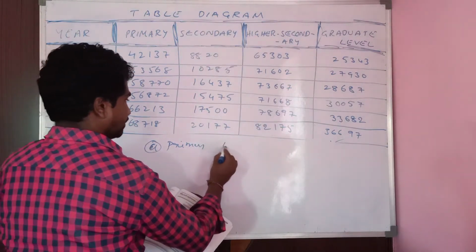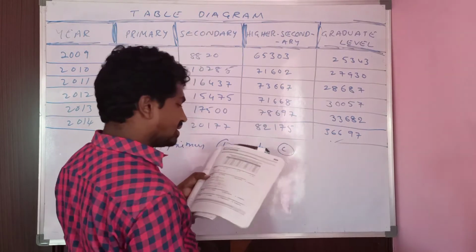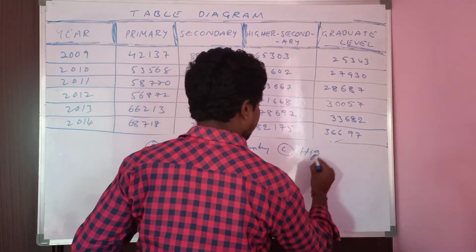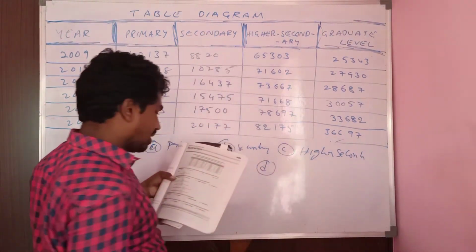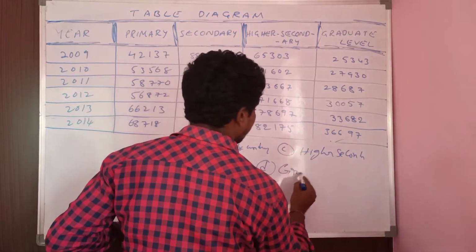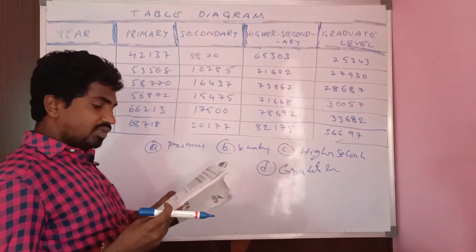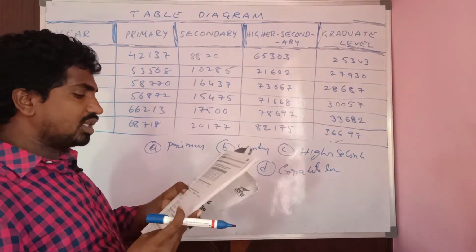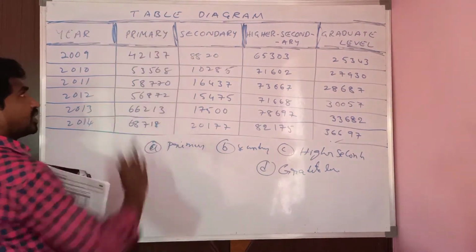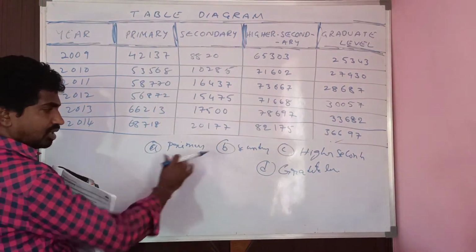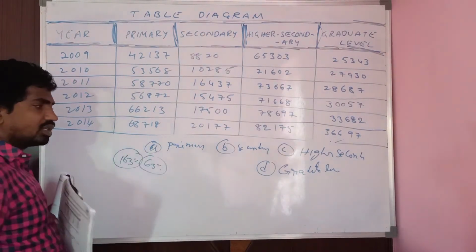Primary, secondary, higher secondary, and option D, graduate level. Which of the categories shows the lowest growth rate? We have already found for primary. We got 163%, that means 63%. Last question we got, this is the growth rate.